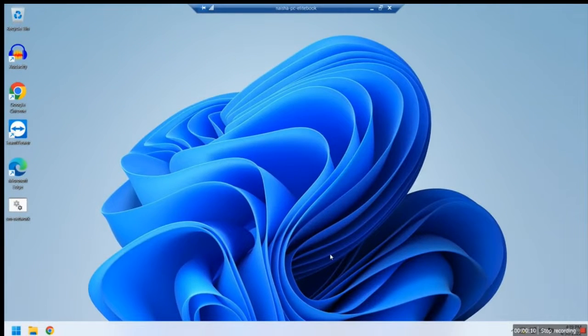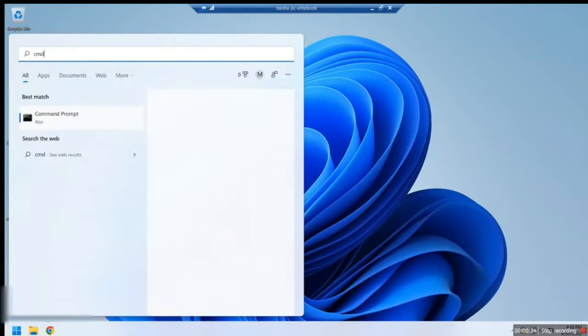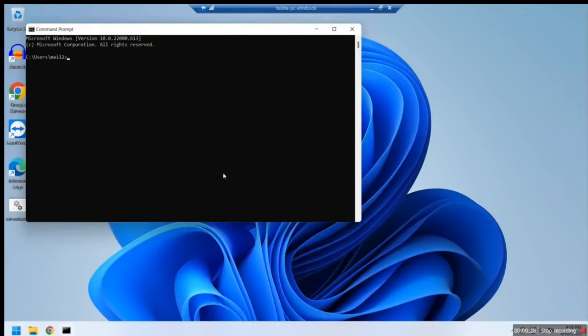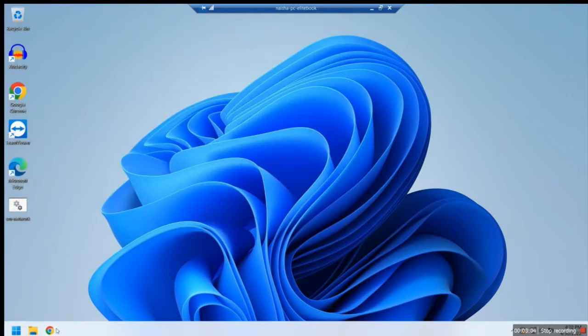It is possible that you might already have the JDK installed on your computer. So first we will check whether it is there. Go to your computer, type cmd, that will open the command prompt. Then type java space hyphen version. If you already have the JDK installed, it will display the Java version. In my case here, I do not have Java installed, so it shows that Java is not recognized.